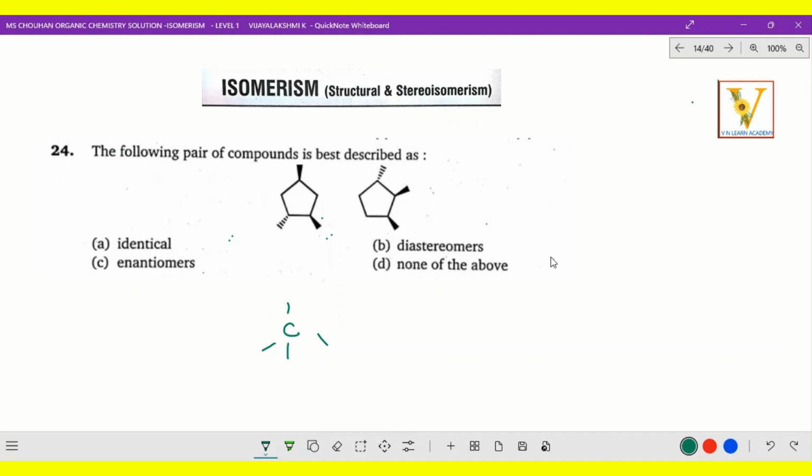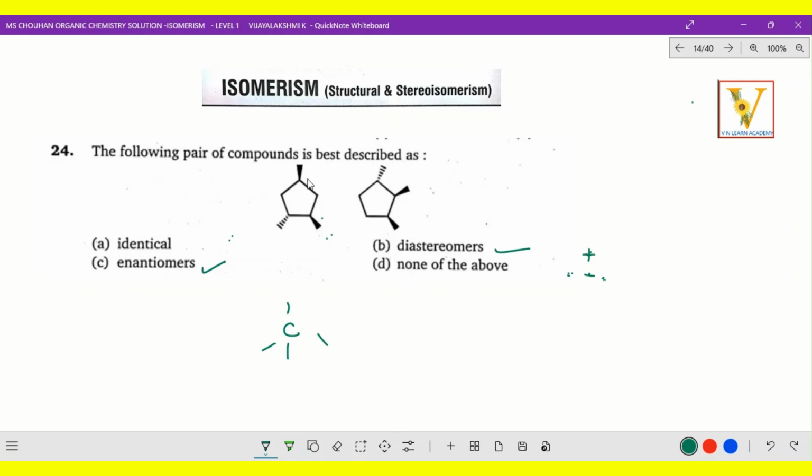And in diastereomers, with two chiral centers, one is fixed and the other one is exchanged, with different atoms exchanged. So that is variable. One is fixed, the other one will be variable. In that way, this is diastereomers. Enantiomers are non-superimposable mirror images, with chirality, POS and COS absent, and optically active. So these are all the points we can bring in, and also none of the above.